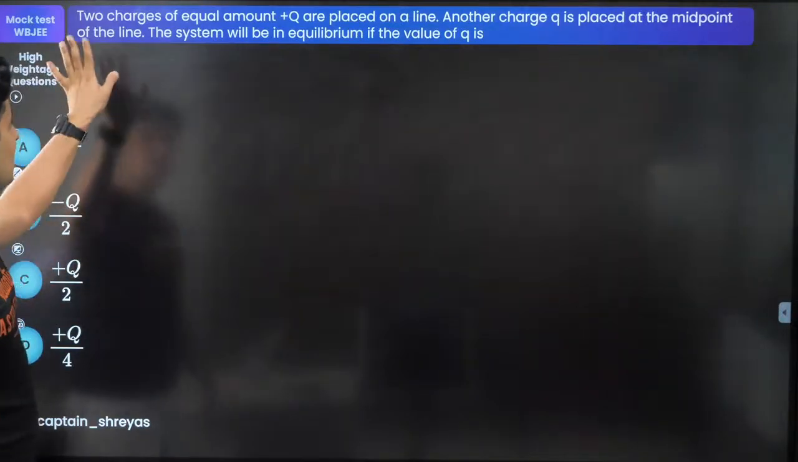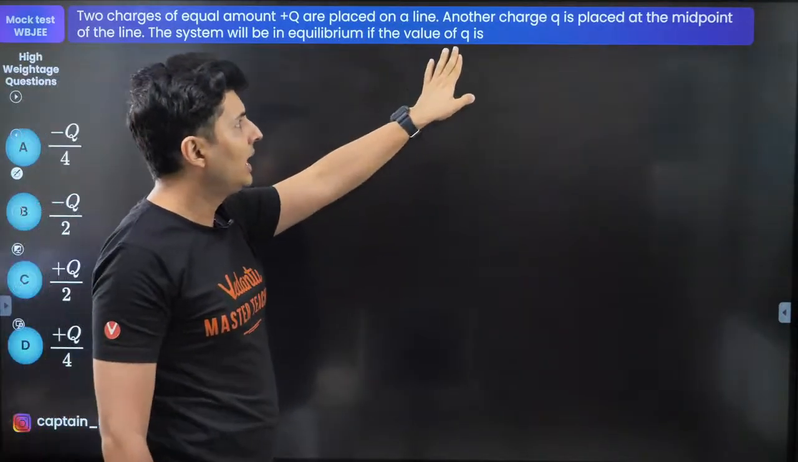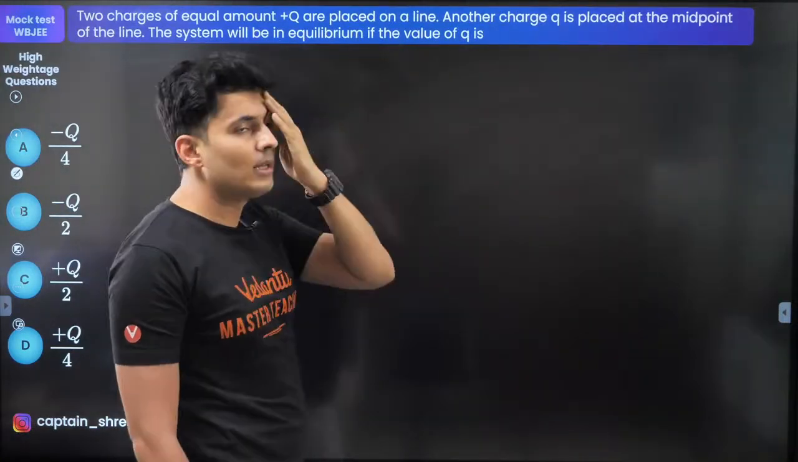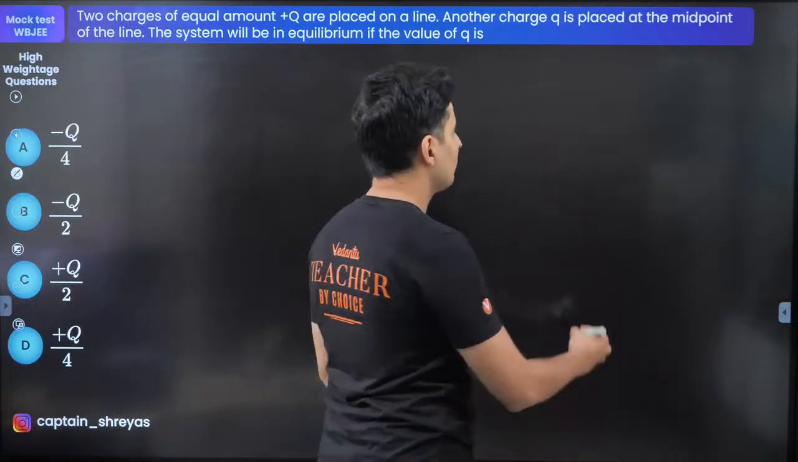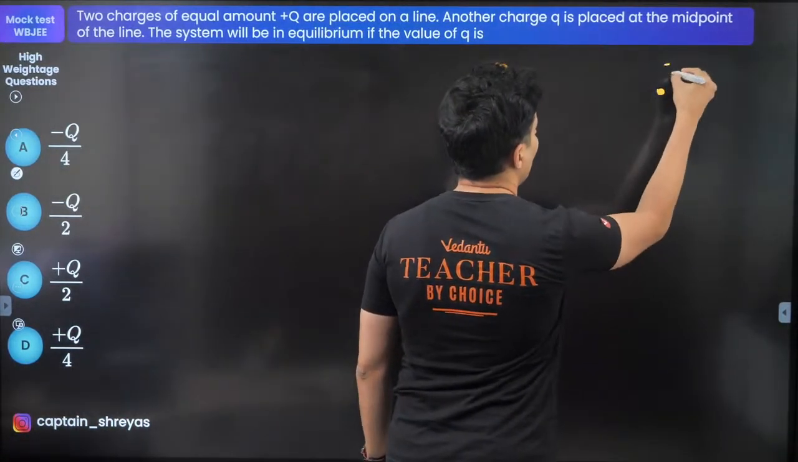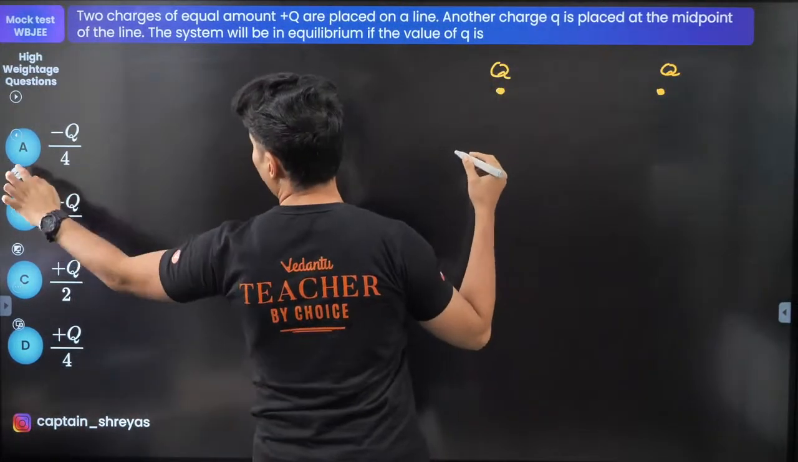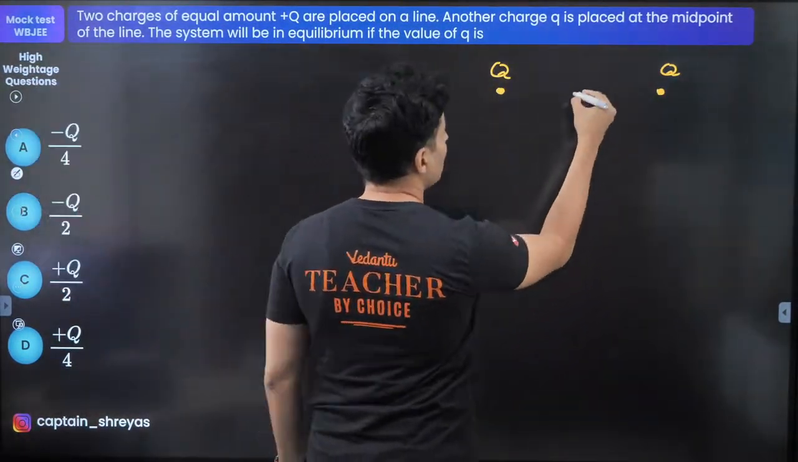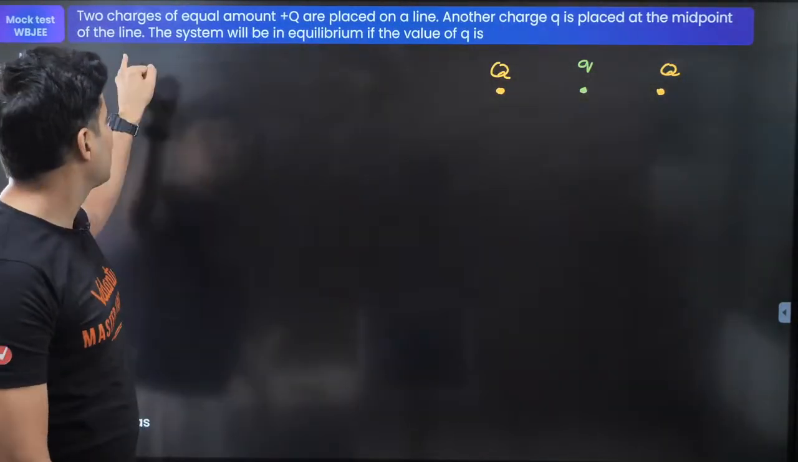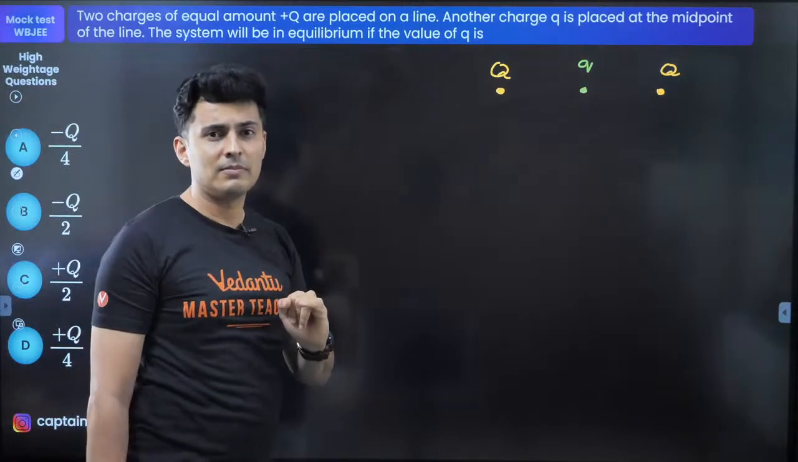So we have two charges lying on a line. Another charge is placed at the midpoint of the line. Then the system will be in equilibrium for what value of Q? All right. So we have two charges, Q and Q, along a line, and at the midpoint you are keeping another charge. So what should be the value of that charge so that it will be in equilibrium?